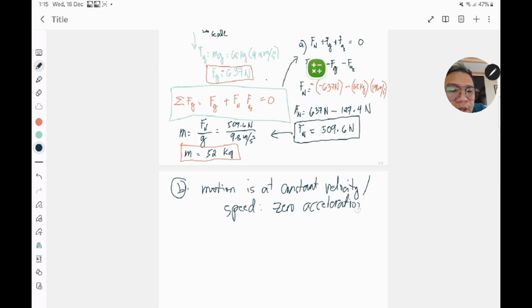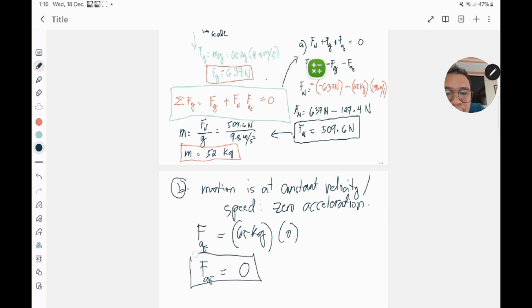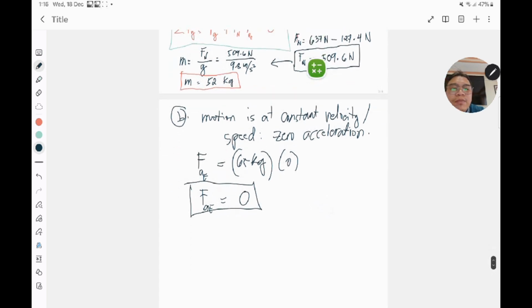So if there is zero acceleration, therefore the net force due to the acceleration of the elevator would also be 65 kilograms times zero, so the net force due to the acceleration of the elevator is also equal to 0. So there would be a zero net force due to the acceleration of the elevator here.